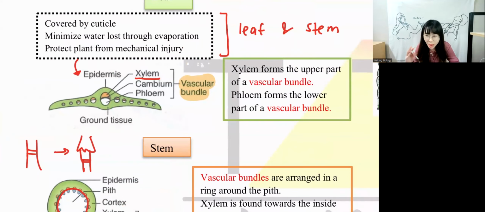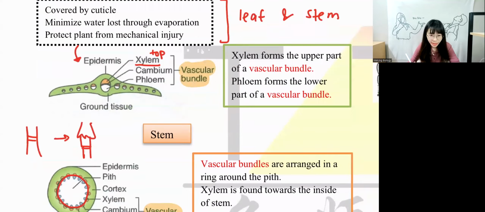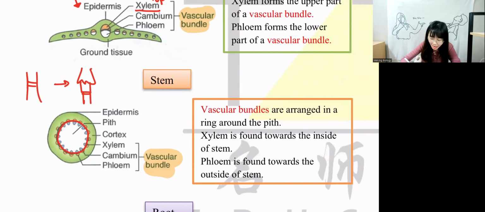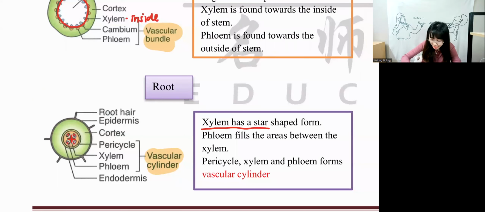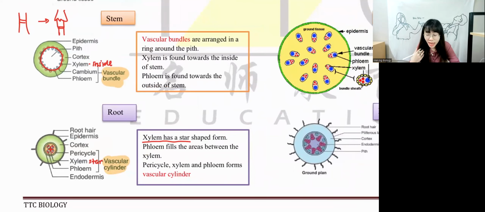Okay, what I want you to remember is xylem is on top. Top. Stem, xylem is inside. At root, xylem is a star shape. So top, inside, star shape. Okay, top, inside, star shape. This is the location for xylem. Why do I want you to know the location? Because sometimes they want you to identify the diagram, to label the diagram. Then you have to know where is the xylem, where is the phloem.